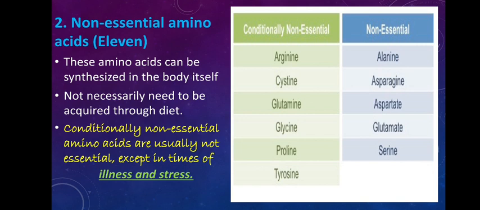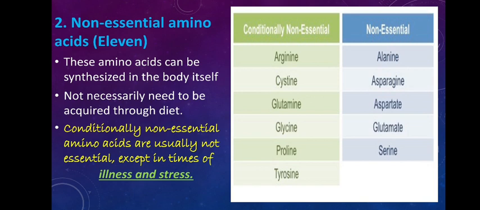Don't think they are not needed, they are needed by the body, but our body can synthesize them by different means. There are mechanisms by which an amino acid can be synthesized or derived. So you don't have to take them in your daily diet. Even if you are not taking them, you won't suffer from deficiency conditions in most cases. Such amino acids are called non-essential amino acids, and 11 amino acids are such non-essential amino acids.